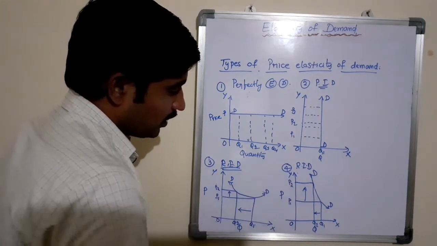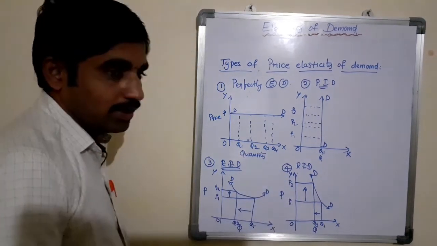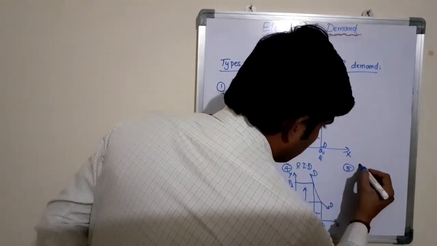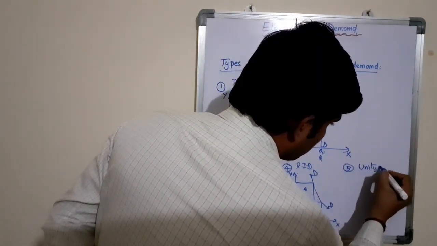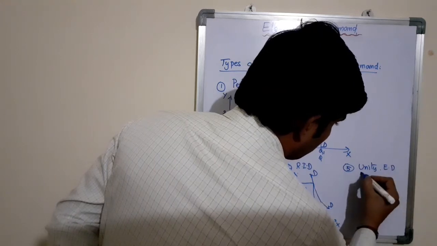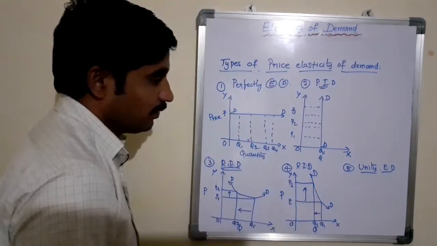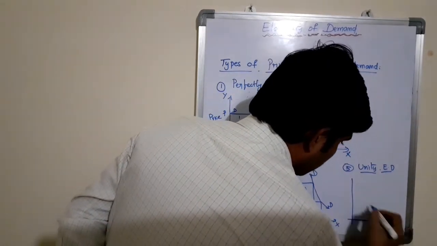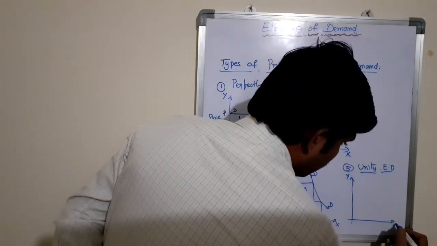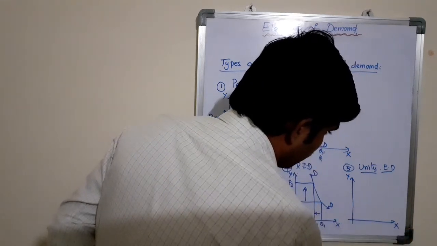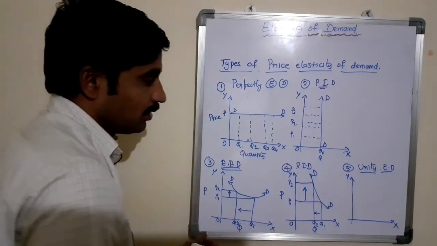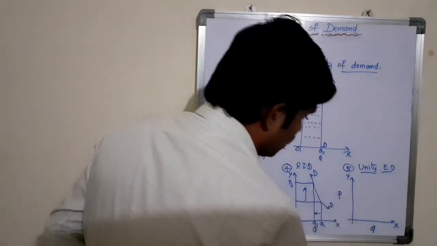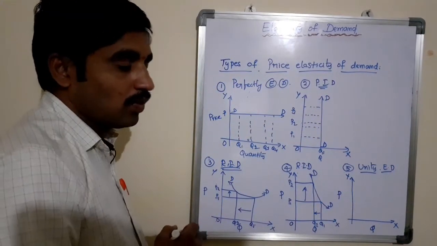Based on the changes occurred in prices and the quantity demand of the product. The last type of price elasticity is unity elasticity of demand. Here the name reveals the meaning: the proportionate change in the quantity demand of the product is exactly equal to the proportionate change in price.